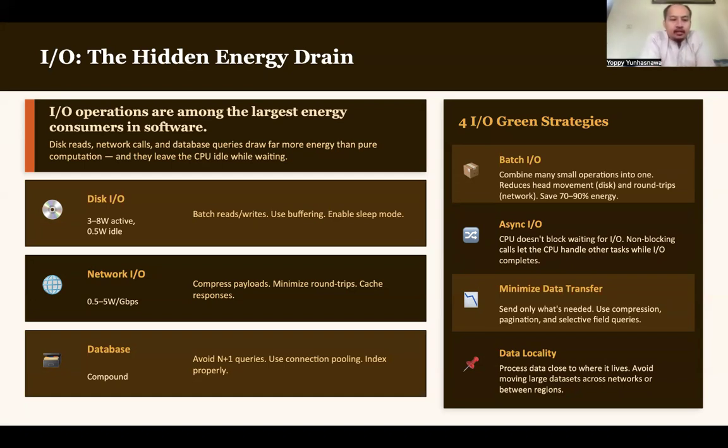Next is network I/O. It can consume around 0.5 to 5 watts per gigabyte per second. In order to minimize this energy drain, you can compress your payload, minimize round trips, and cache responses.